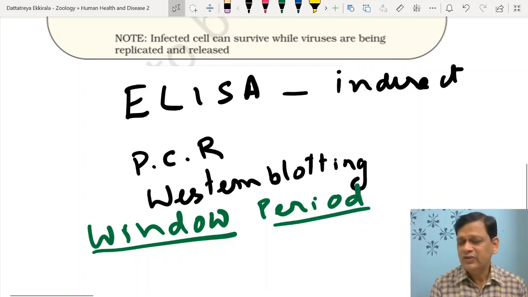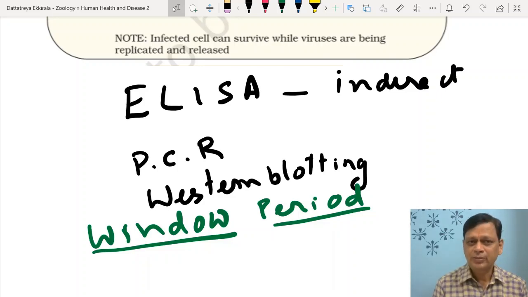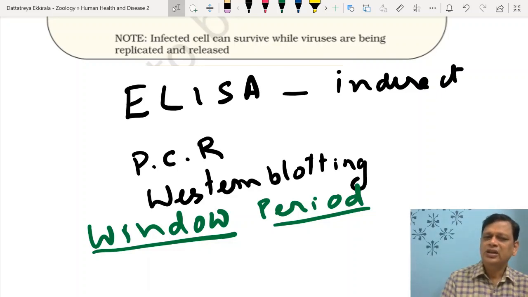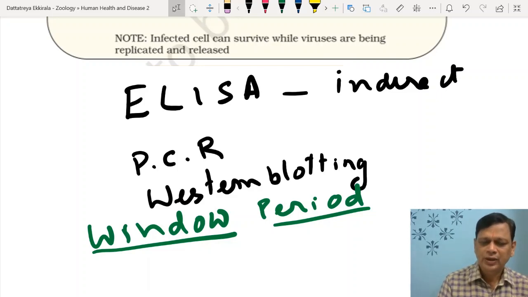So the window period is the period when he is infected and does not show or cannot be detected. Whereas generally for any parasite we use another term called incubation period, where the person is infected but does not show symptoms. So better is to prevent, as they use various things like azithromycin and other drugs which prevent its replication for some time, but 100% it cannot be cured.